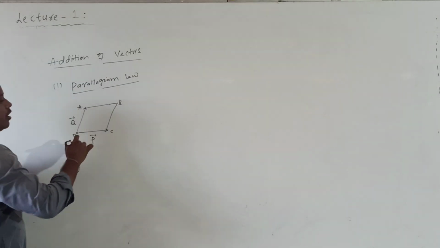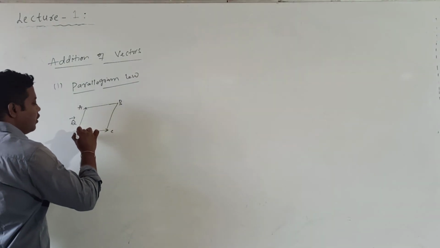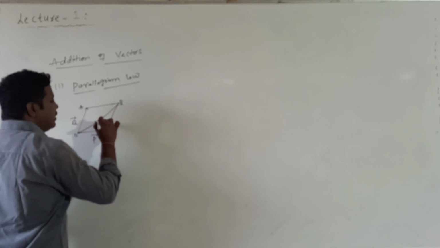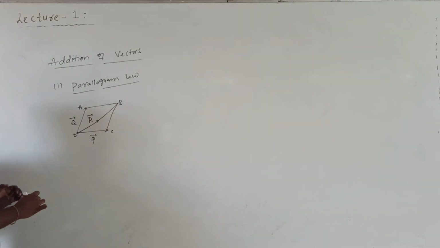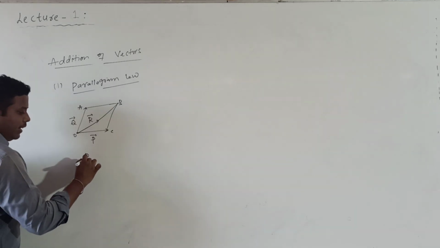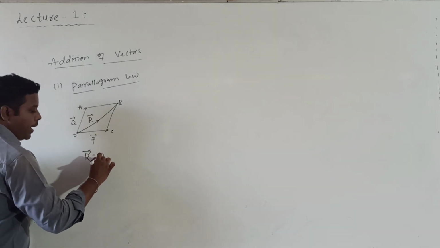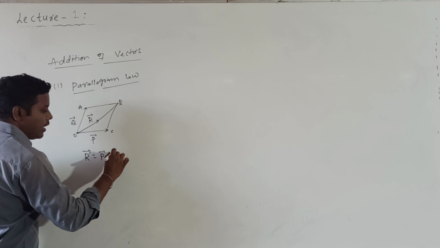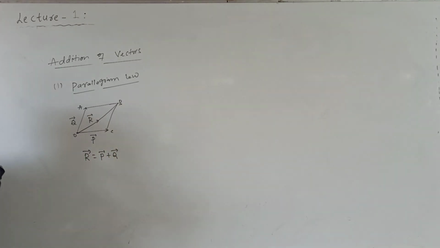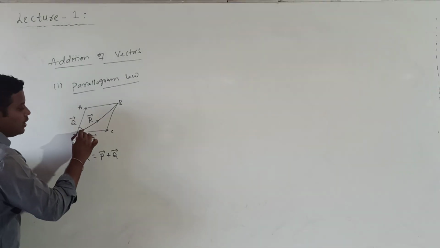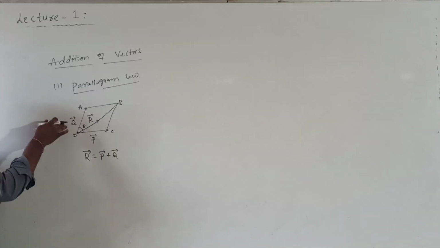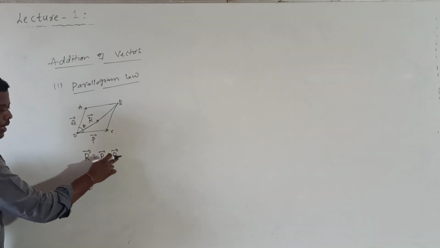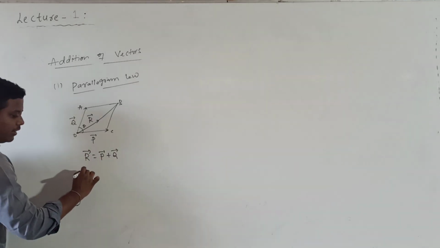Then according to the parallelogram law, the diagonal drawn from the same initial point will represent the resultant vector. So what does it mean? R bar is equal to P bar plus Q bar. R bar is the resultant of P bar and Q bar. Here let us suppose theta is the angle between P bar and Q bar. Then R bar is equal to P bar plus Q bar. Already we derived the derivation.